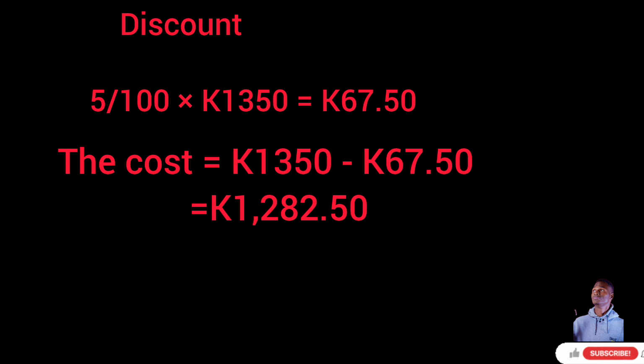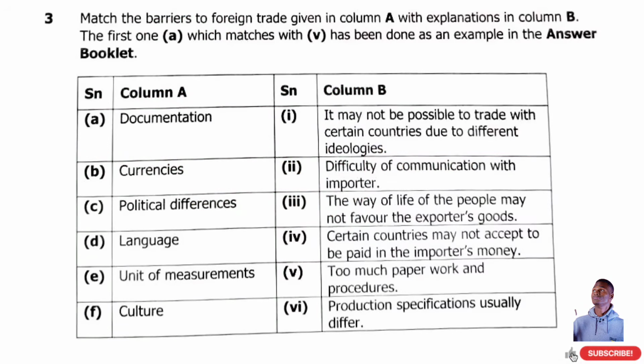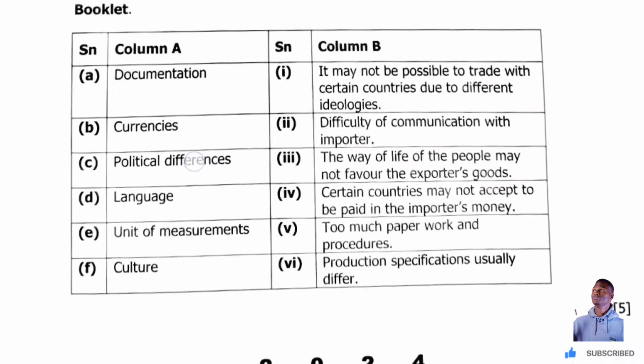Okay, let's go to question 3. Here we are supposed to match. Wow, I like matching. You have to match the barriers to foreign trade given in column A with explanations in column B. The first one, A, which matches with V, number 5, has been done as an example.